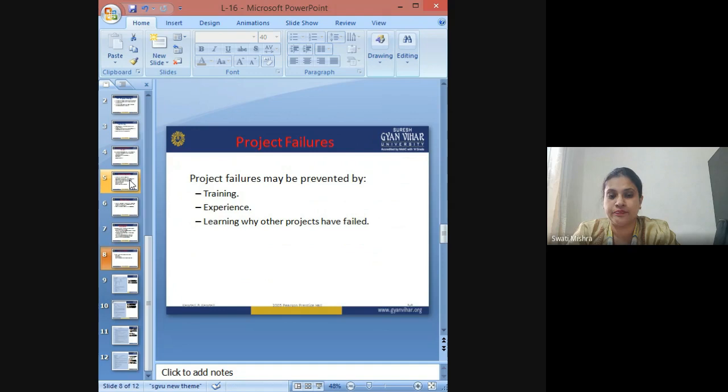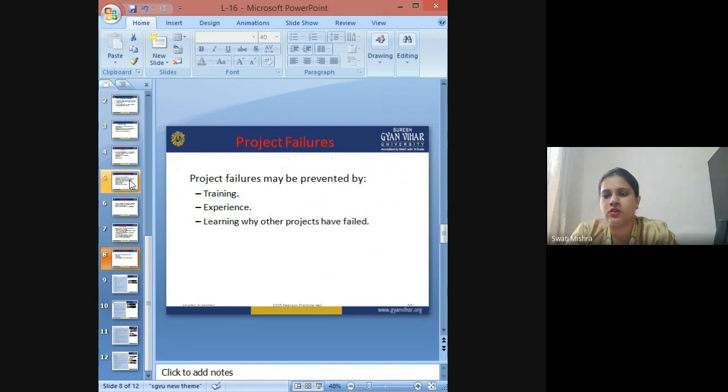A project might fail because there is improper team management. They could not do the feasibility analysis properly, and they didn't even know whether the project was feasible or not. Or maybe some would say they just failed because of technical failures, and because they couldn't do technical feasibility analysis properly. So there could be multiple such reasons, right?